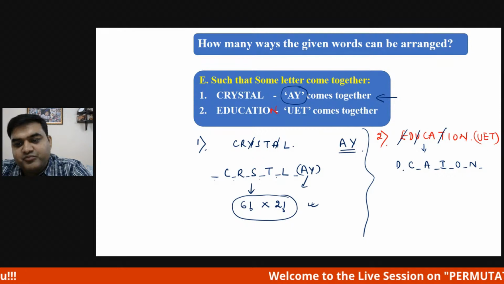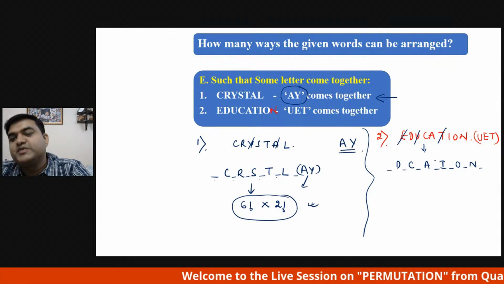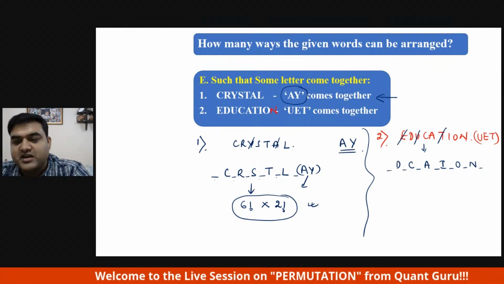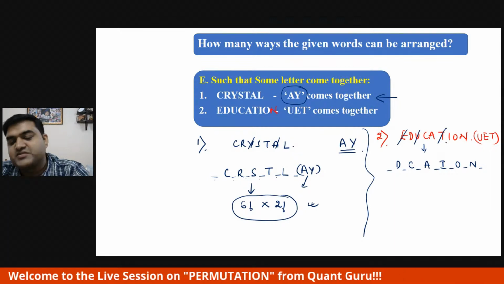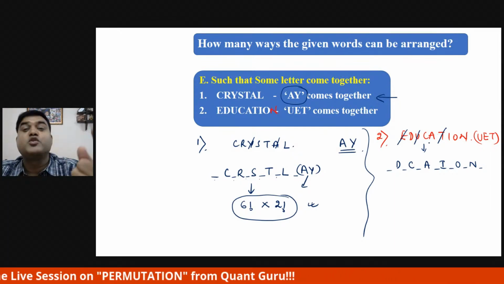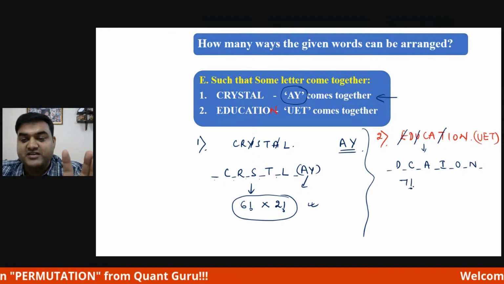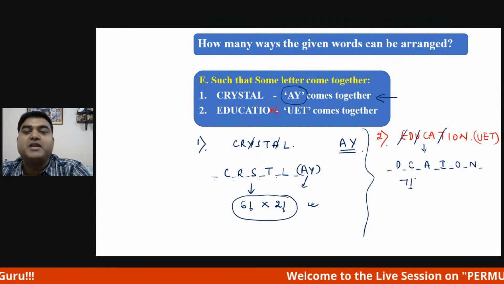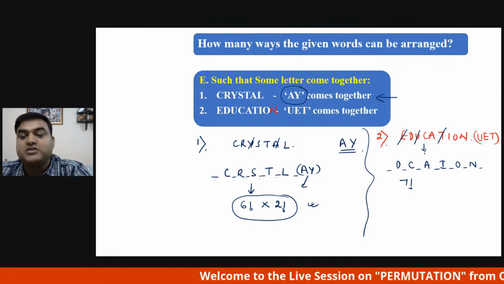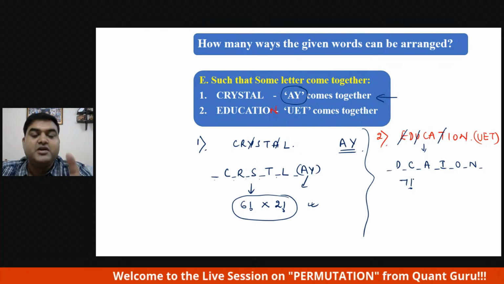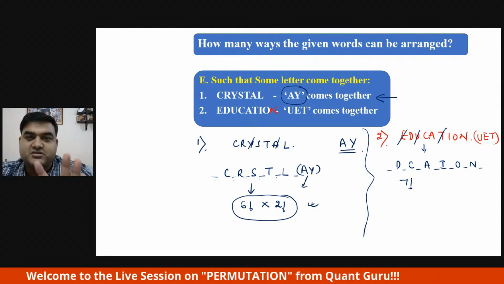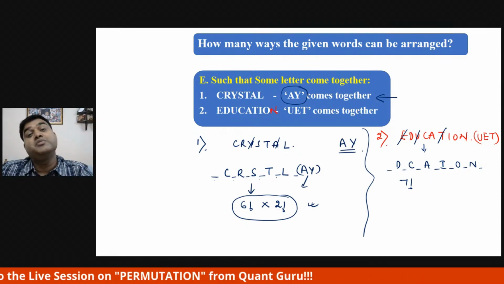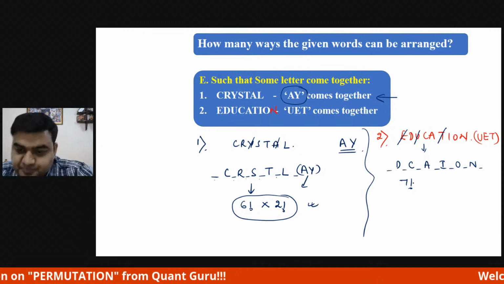You can write this way. Otherwise, you can just count how many things are there: 1, 2, 3, 4, 5, 6. Left out is 6. One more than that, 7 factorial. Directly also you can do it. If you see minutely what is happening, for the left out letters, there will be one more place than the number of letters. Why? Because the group can come either before or after. That is why one extra.